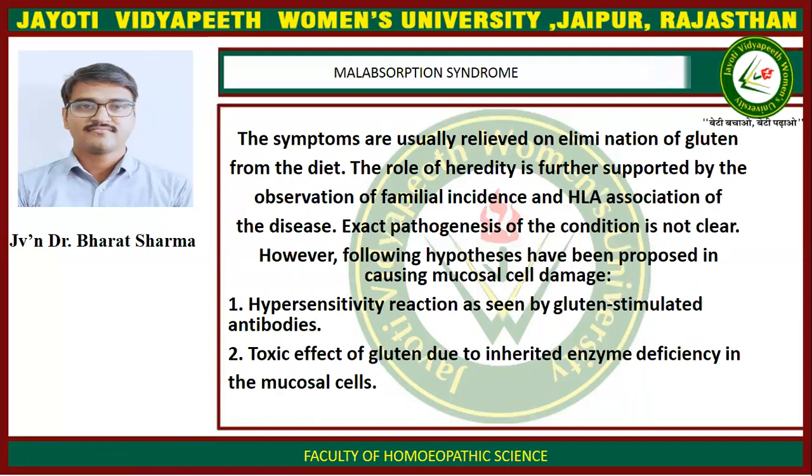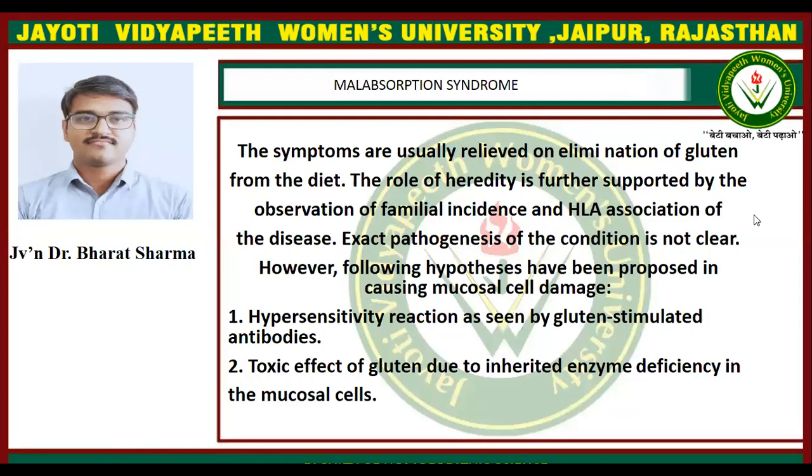The symptoms are usually relieved on elimination of gluten from the diet. The role of heredity is further supported by the observation of familial incidence and HLA association of the disease. The exact pathogenesis of the condition is not clear. However, the following hypotheses have been proposed for causing mucosal cell damage.